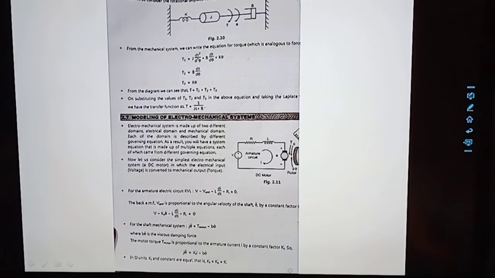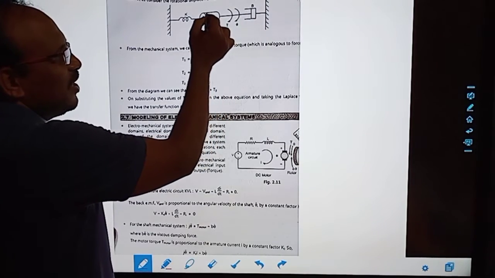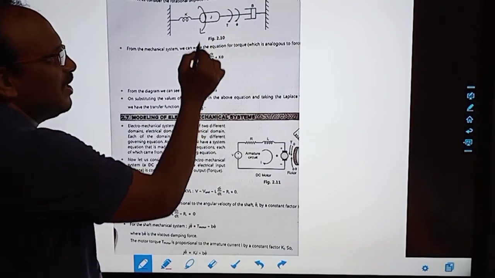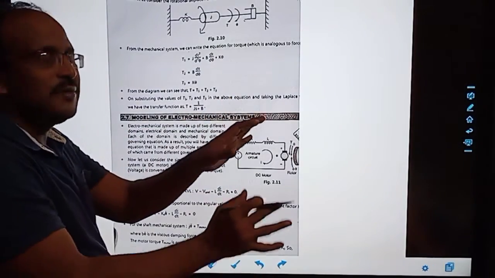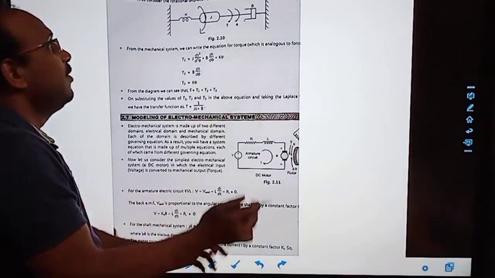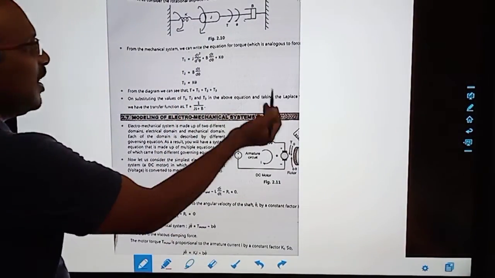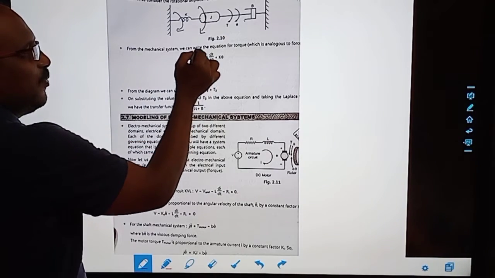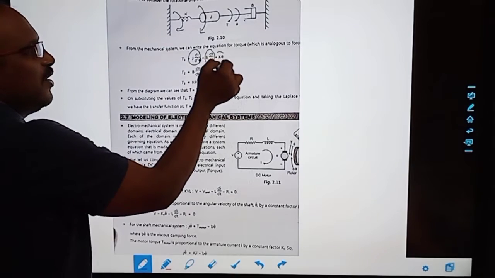Now same way we can present it in rotational form. Here we can say rotational mass like this. Okay, this is a damper. We are moving it like, as I told, a glass door. And the spring is moving like this, like a multimeter. The same way we have to present. The mass we present with a double derivative, the damper with a single derivative, and the spring with a constant.